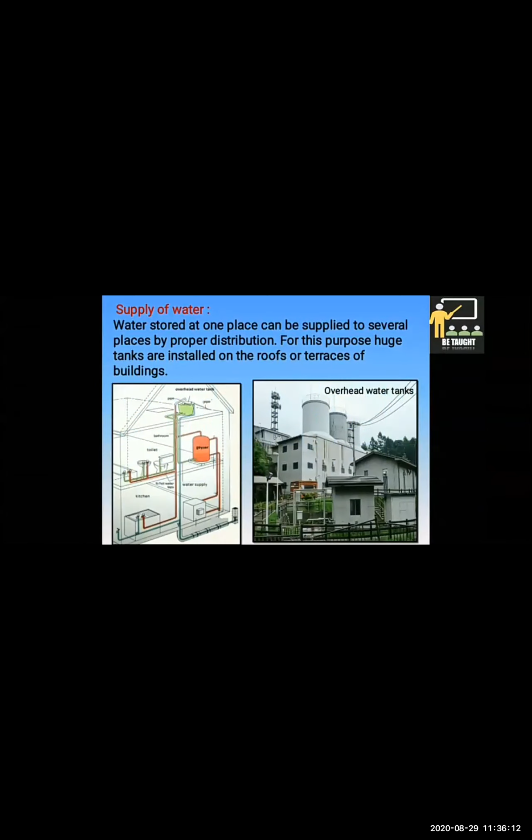Water from these tanks can be piped to the kitchens, bathrooms, toilets in these buildings. When taps are fitted on the pipes, water can be taken or shut off according to the need. This is how water from just one tank can be used at several places in a building at the same time.